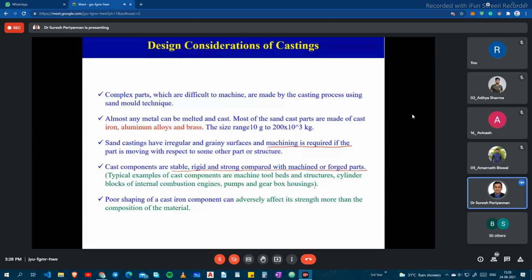These are the things we can go for the casting method, because when we are going for a very big component, it is better to use casting. Once we complete the casting, we can go for the appropriate machining process to correct the surface finish, and where the dimensions got extended during casting, those things can be removed with the help of the machining process.